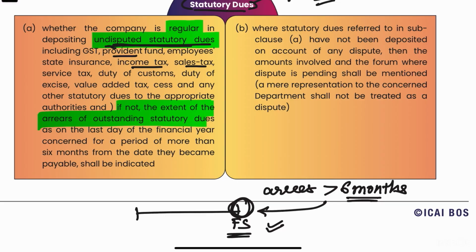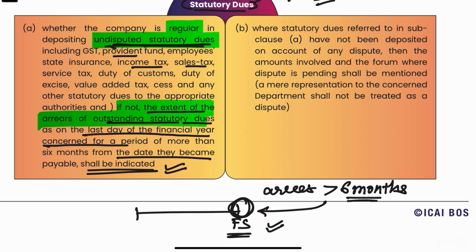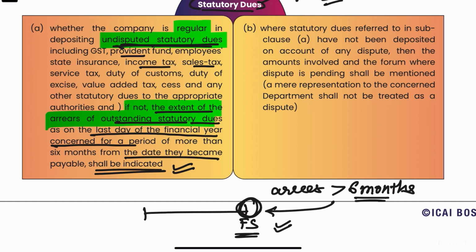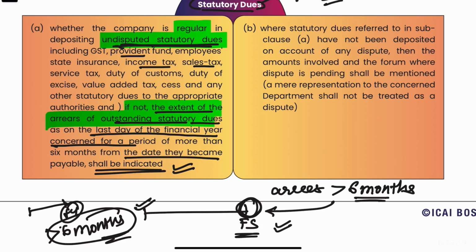Now, whether the company is regular in depositing the undisputed statutory dues, and if not, the extent of the arrears which are outstanding on the last day of the financial year concerned for a period of more than 6 months from the date that they become payable shall also be indicated. So on the last day of the financial year, for the concerned period of more than 6 months, and if the 6 months have passed from the date that they become payable.